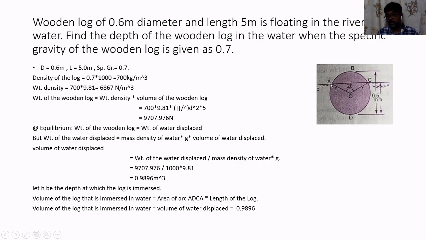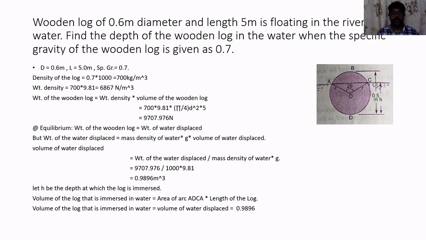If you observe the geometry, you see A, R, A, D, C, and A. So this is the total area. We are seeing the cross section, that is the reason it becomes area of cross section. This is the total area that is inside the water. If we multiply it with the length of the wooden log, then we will get the volume of wooden log that is inside the water. So that is area of arc ADCA into length of the log. That will give me the total volume of log that is immersed in water.